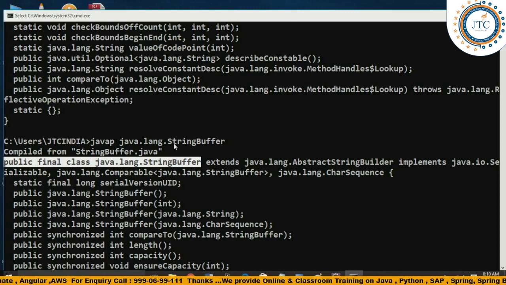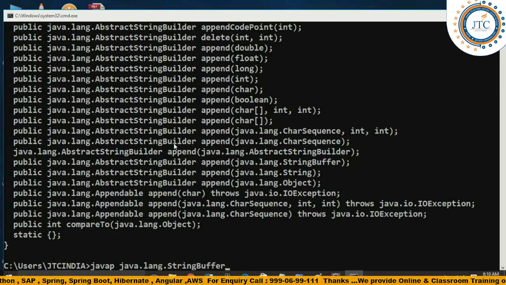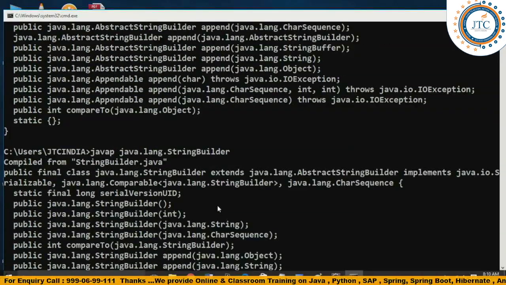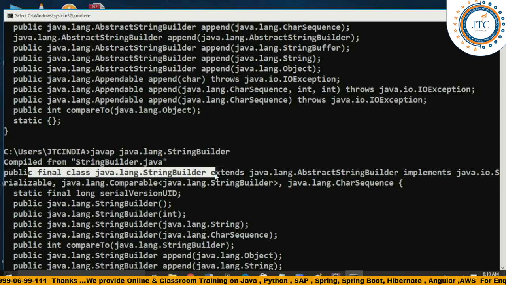I will talk about StringBuffer later on, but don't get confused between String and StringBuffer. At present we are just discussing String. There is also StringBuilder, which is also a final class. So don't get confused with final in StringBuffer and StringBuilder.